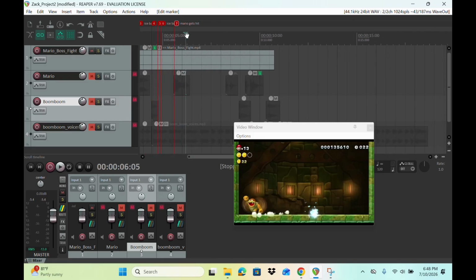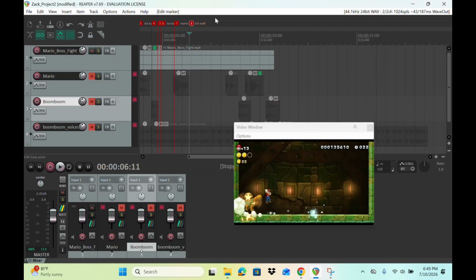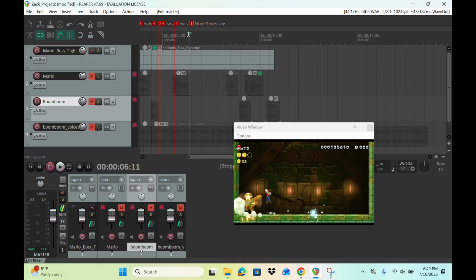Okay, and then Boom Boom, oh, hit the wall. Okay. Boom Boom hit the wall. Hit wall. All right, and then let's see what else we have. Oh, wait, there's another sound too, which is Mario jump. So hit wall and Mario jump. There. Just be very, very detailed when you're doing this because it's easy to miss a sound or two.